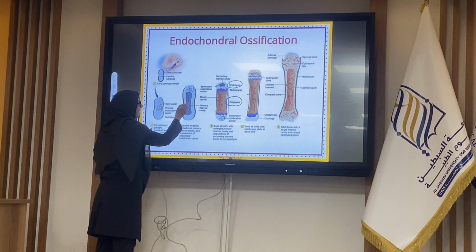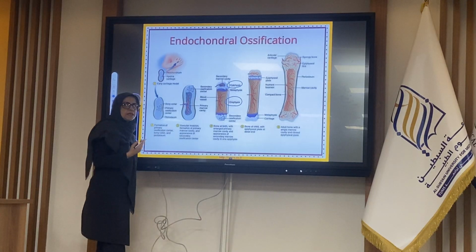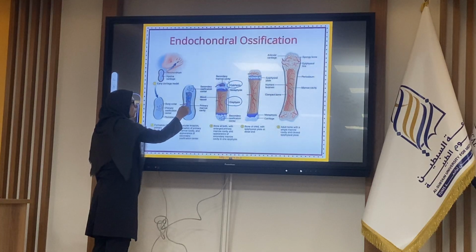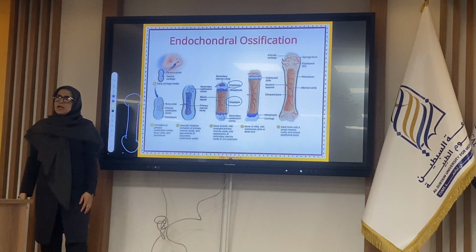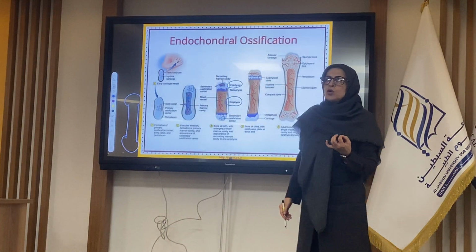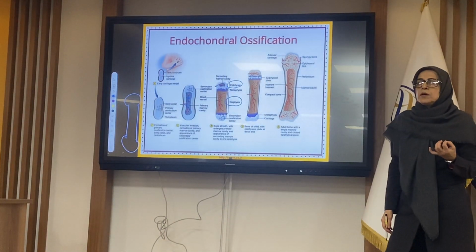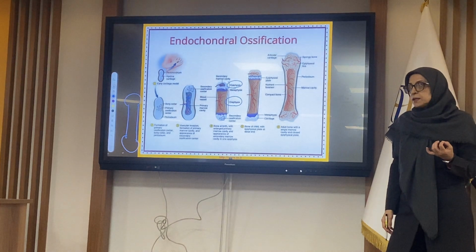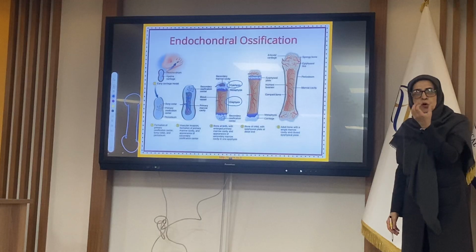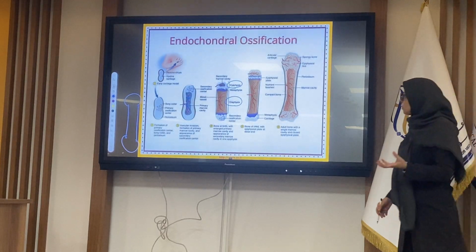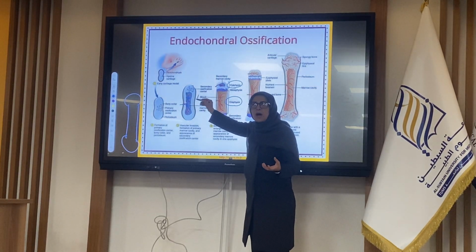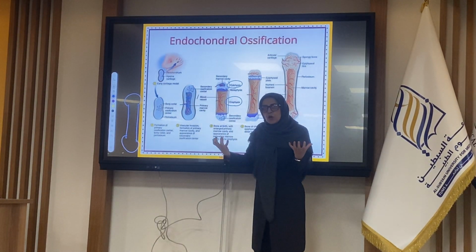And the vessels bring the monocyte. Monocyte dissolves the middle part, because the monocyte differentiates to osteoclast. Yes, it's a macrophage. The macrophage or osteoclast breaks down and dissolves the middle part, and the bone marrow cavity forms.